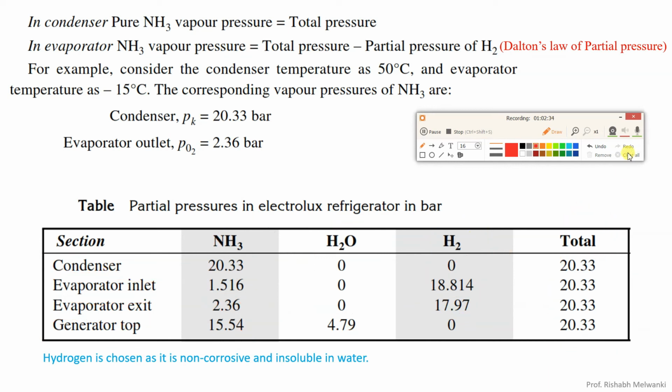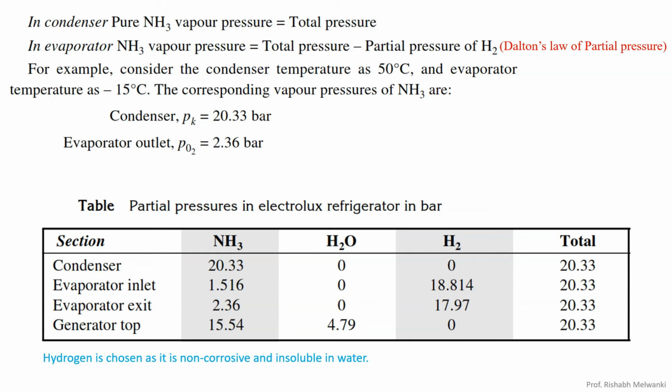This Electrolux refrigerator works on Dalton's law of partial pressure. If you consider the condenser, where we have pure NH3, the total pressure is the pure NH3 vapor pressure. If you consider the evaporator, the vapor pressure of ammonia will be the total pressure minus the partial pressure of hydrogen.